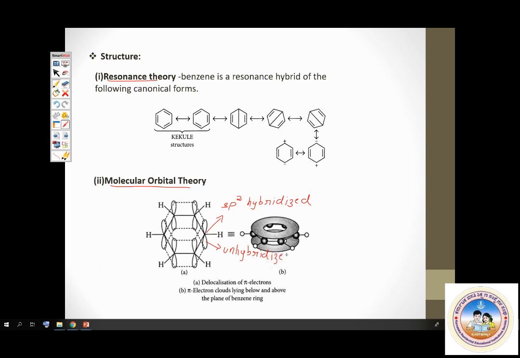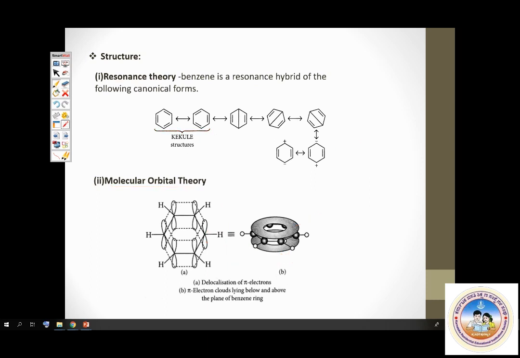All these p orbitals overlap laterally to give you a pi electron cloud. That's why benzene is an electron rich system. That's about structure. These are all resonance structures of benzene, also called Kekulé structures. And the resonance hybrid, the actual structure of benzene, is depicted this way. Yes, we all know this. Next, we shall move on.